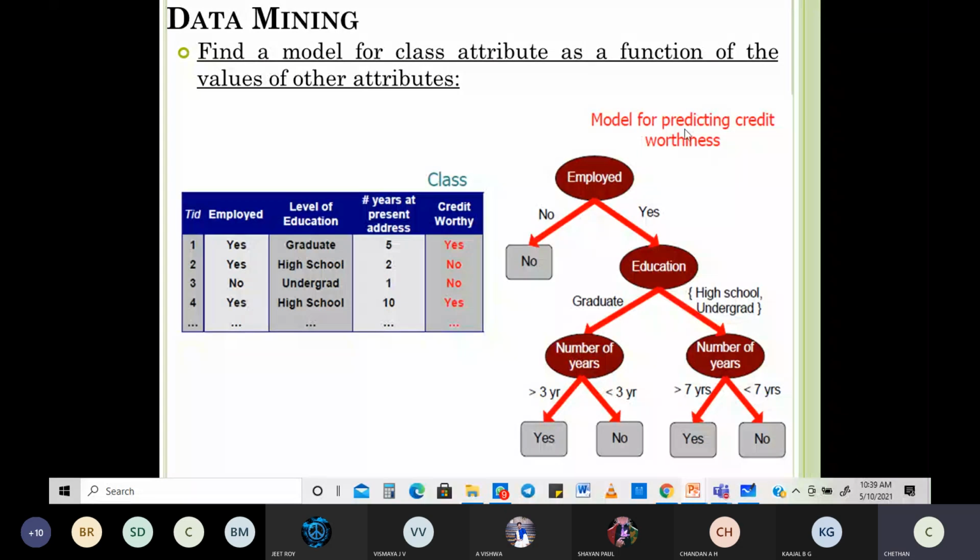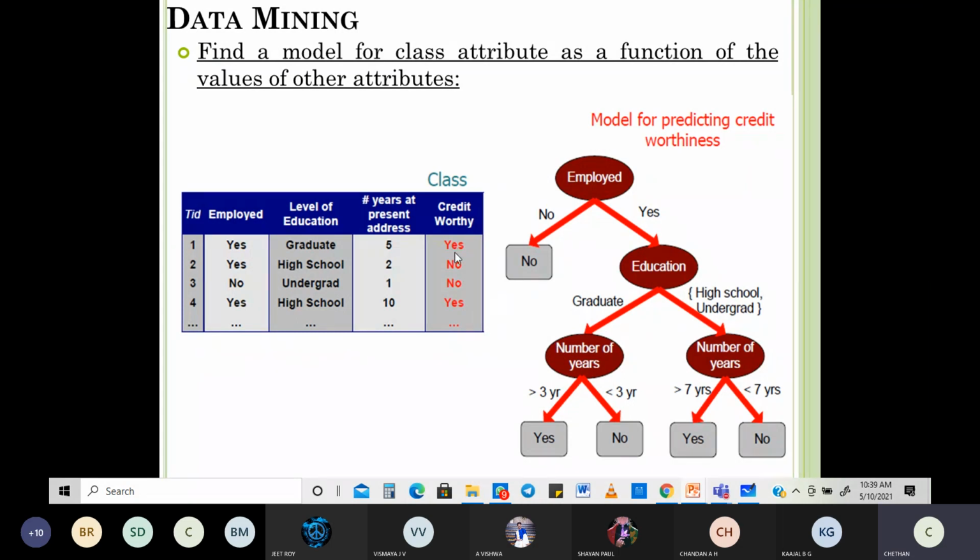So this is the model for predicting the credit card worthiness. You can see the same thing. What are the data that you have? Employed, the level of education, the years at the present address, and credit card worthy: yes, no, yes. Why no here? Because you can see he is employed, fine, but the level of education is only high school, and the number of years at the present address is only 1 year. They want at least more than 5 years, then you can put it as yes.